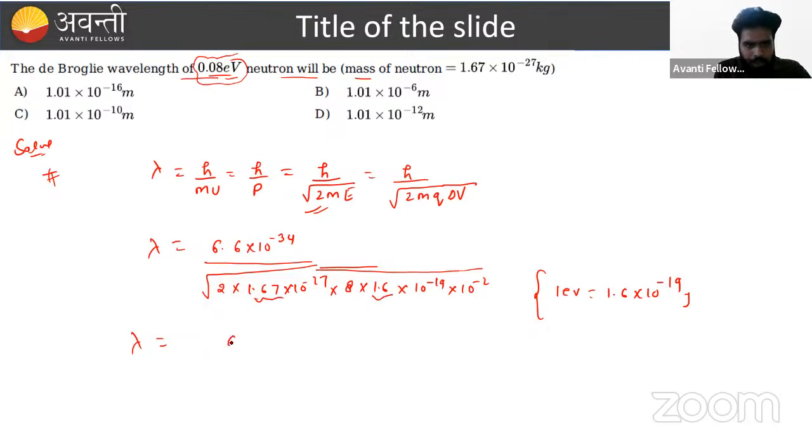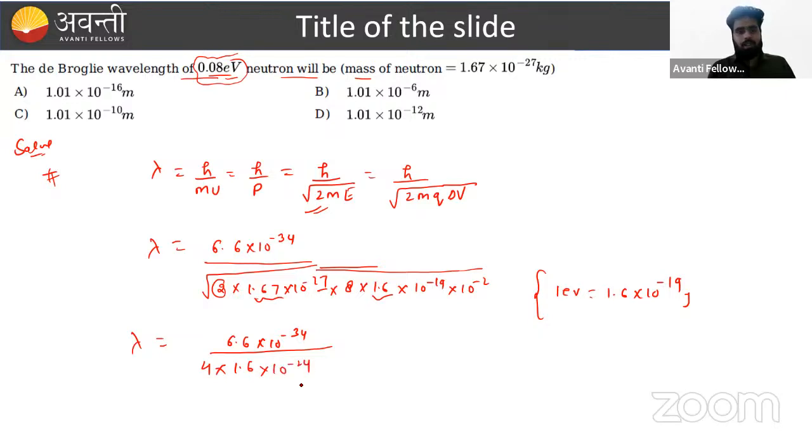So what we can take outside, beta, see here carefully: 2 and 8 will become 16, and 16 will come outside the root, it will become 4, so it will become 1.6. And here, see, that is 10 raised to power minus 19, 10 raised to power minus 21, and this will become 21 plus 27. So the 27 and the 21 will become 48, if we take outside 10 raised to power minus 24.